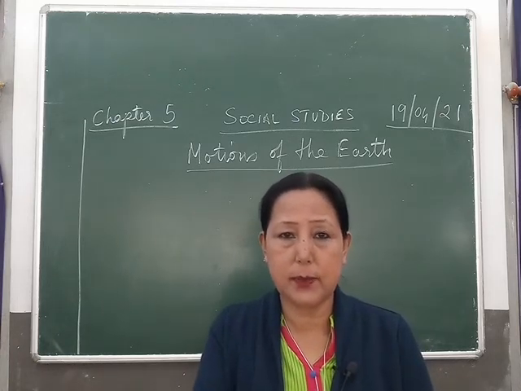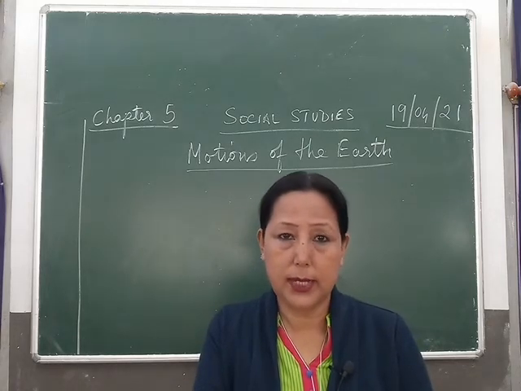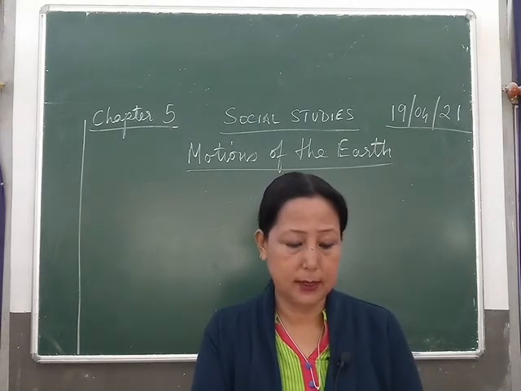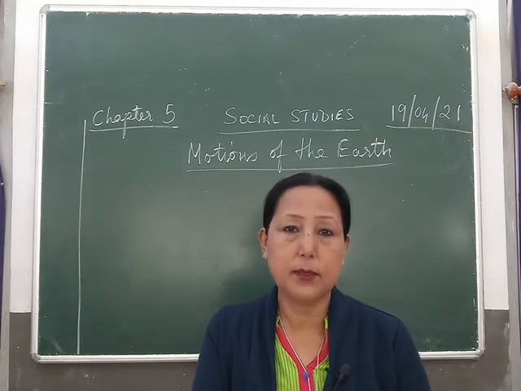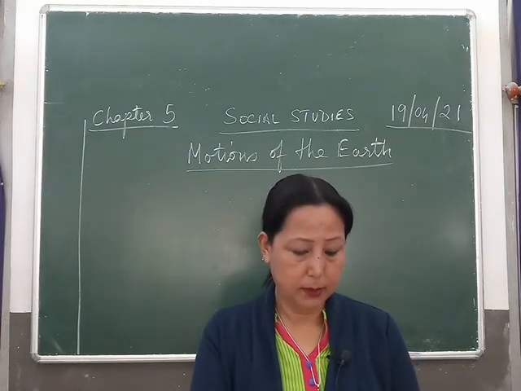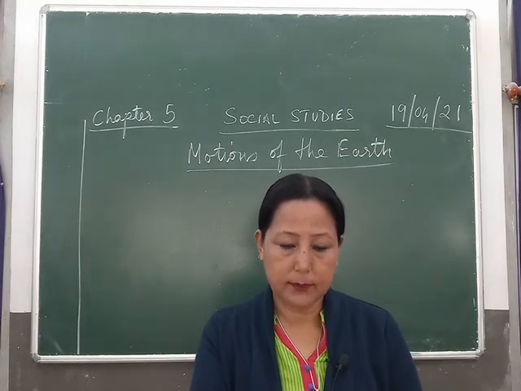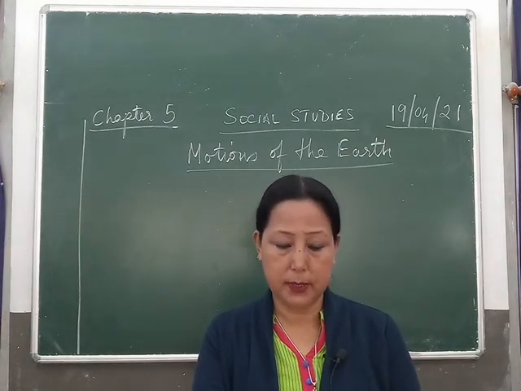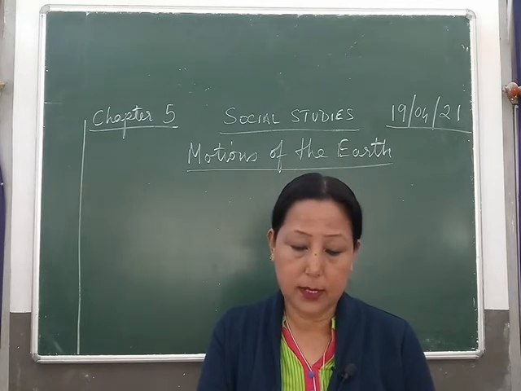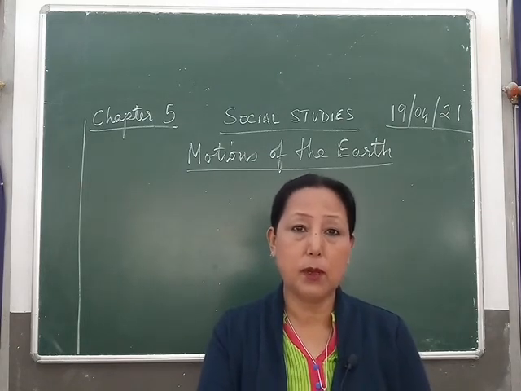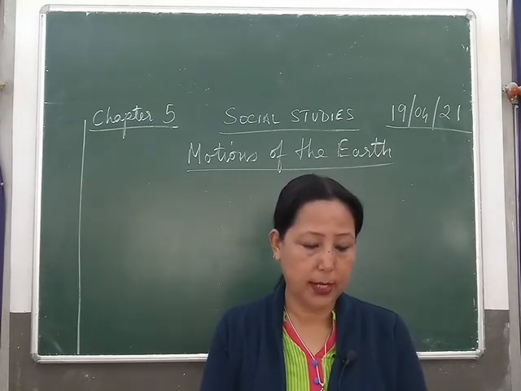Over there it is explained very clearly how day and night and the seasons occur. You will come to know about the revolution of the earth, rotation, then summer in northern hemisphere, summer in southern hemisphere. You will come to know about all that if you look at the video, okay.